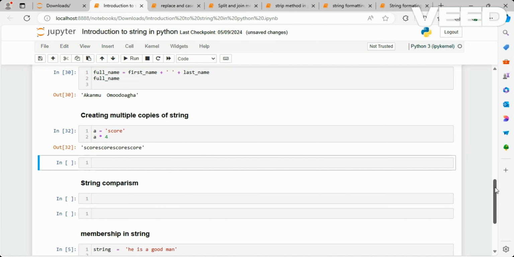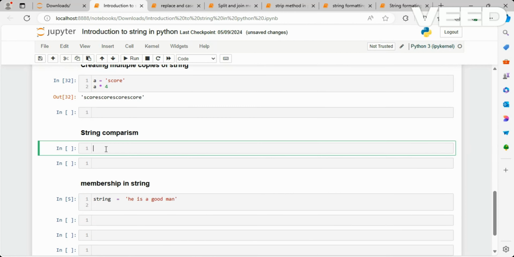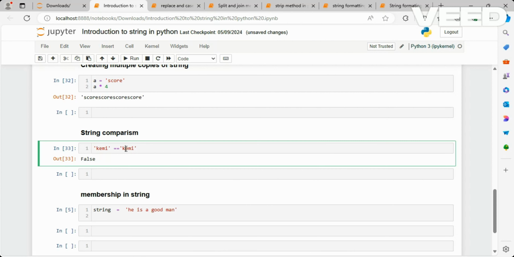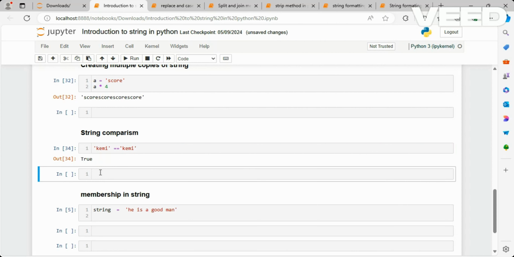Let's look at string comparison, and that is very important. So if I say Kenny equal Kenny, this is going to give us false. Why? Because the first Kenny here starts with a lowercase, while the one here starts with uppercase K. So Python does not see them as the same thing. However, if I return this to lowercase, it's going to become true.